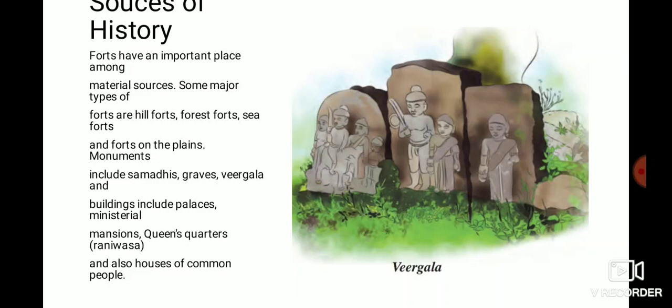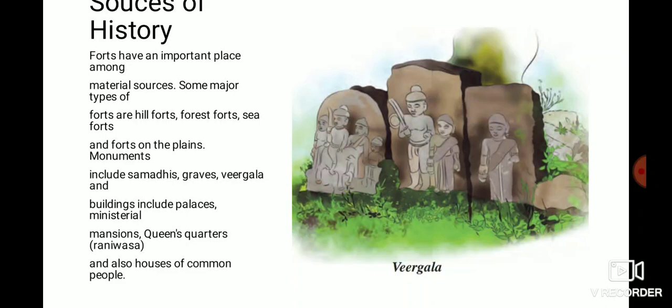Next, also the houses of common people. They all provide insights about that period. All these are the proofs of that period. Looking at them, we come to know about the development of architecture, the economic conditions, the quality of art. That is the type of information we can get.